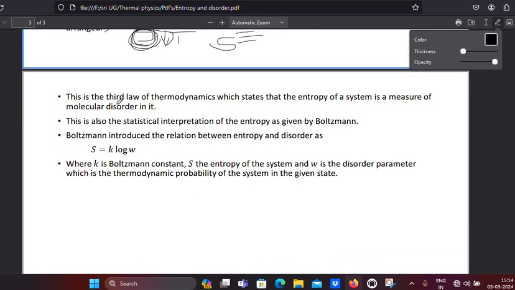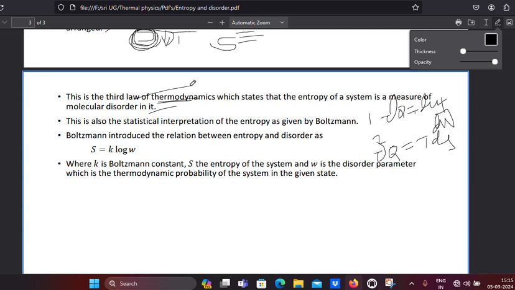Next, this is the third law of thermodynamics, which states that the entropy of a system is a measure of molecular disorder in it. We have already studied the laws of thermodynamics. The first law is dQ equals dU plus dW. The second law is dQ equals TdS. Am I right? And the third law is this one, the measure of entropy.